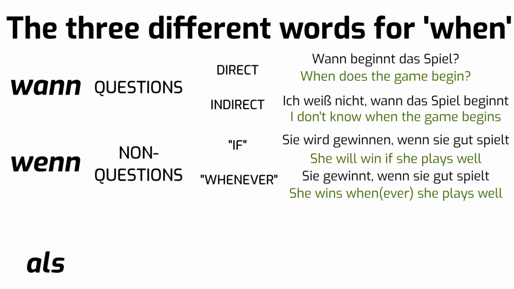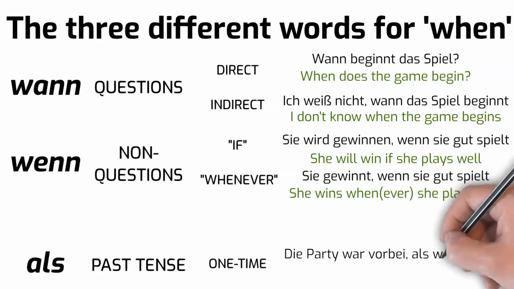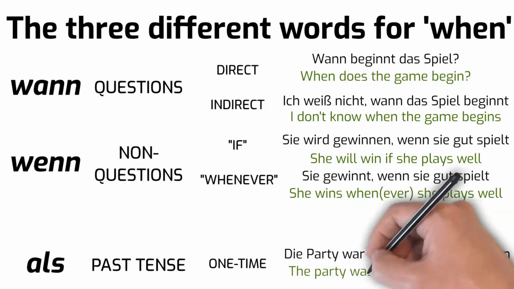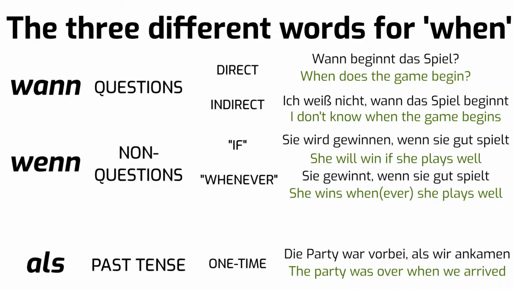Als is used for the past tense, and especially for one-time events in the past. Here's an example. Die Party war vorbei, als wir ankamen. The party was over when we arrived. Notice that the action of arriving is something that has happened in the past, and so we can't use wann or wenn, we have to use als.